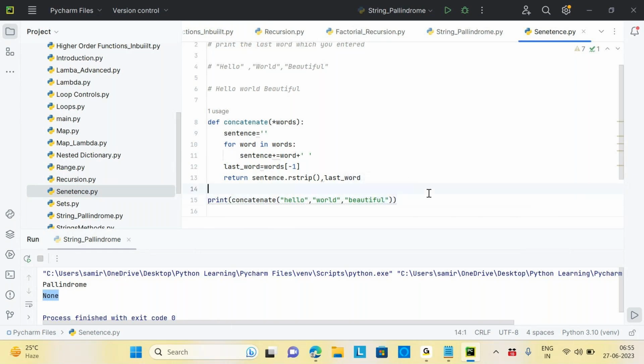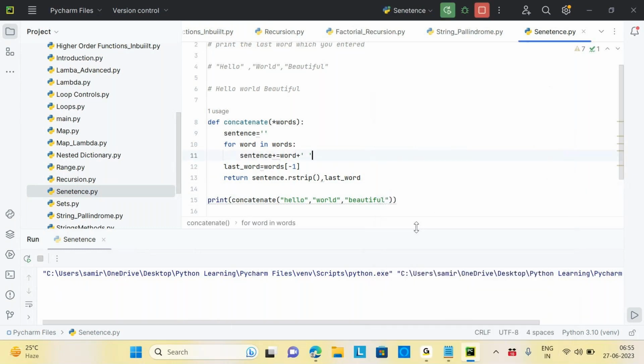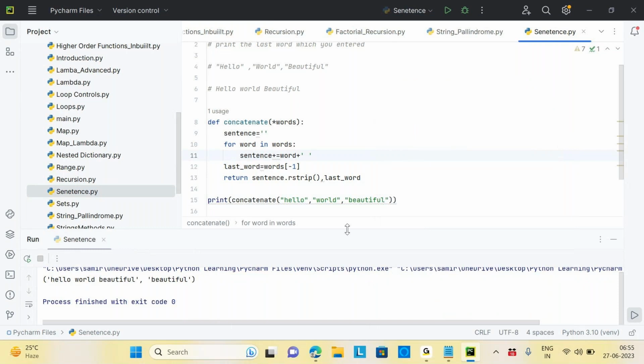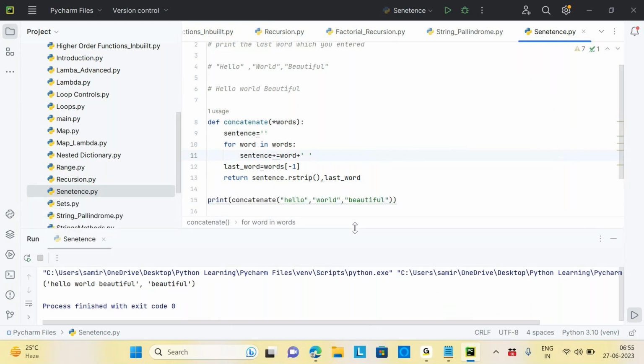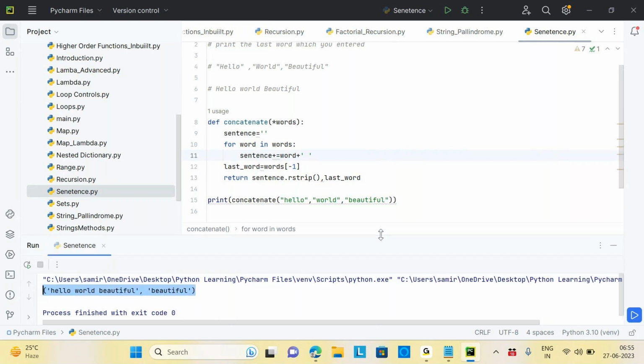Three words I have given. Let's see the output. See, we got it. The complete statement, hello world beautiful, and the last word which you entered, which is beautiful, is returned in a tuple. Make sense? Okay.